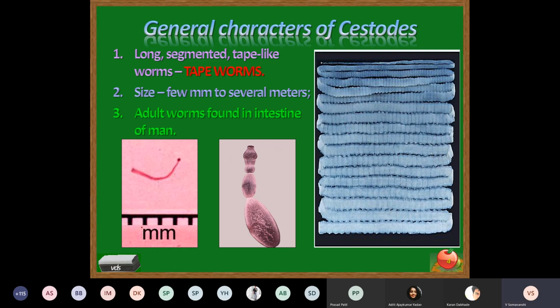But even if the length is longer, the body is completely flat, and that's why it remains adhered to the mucosal surface of the intestine, which is the site of localization of these adult worms in the definitive host. So such a lengthy adult worm may be present in the intestine of the definitive host.